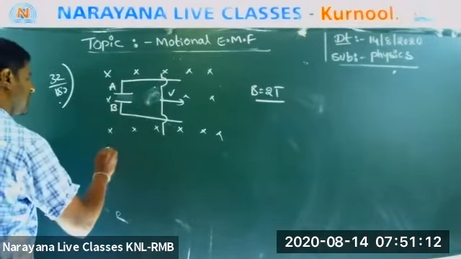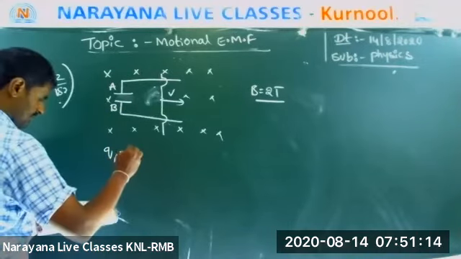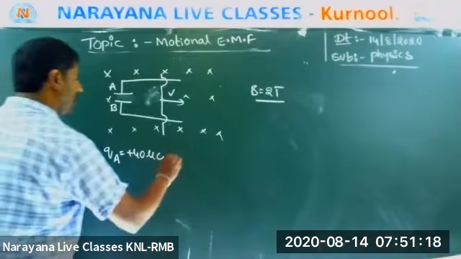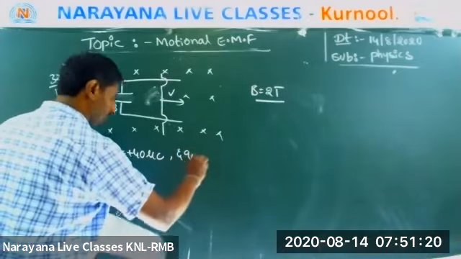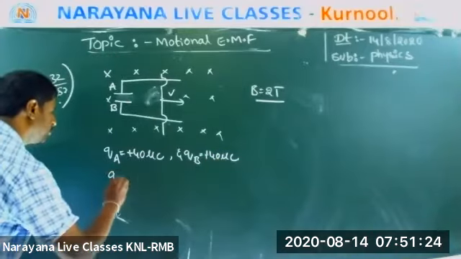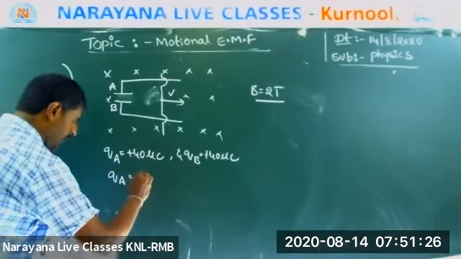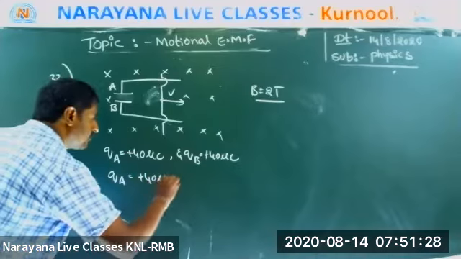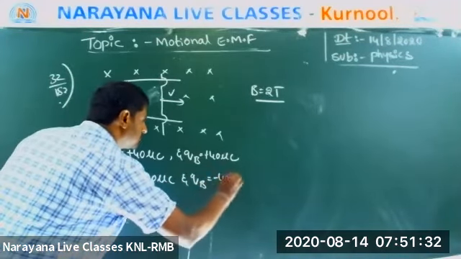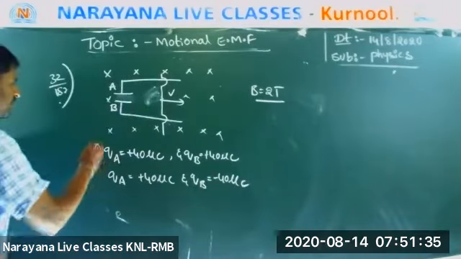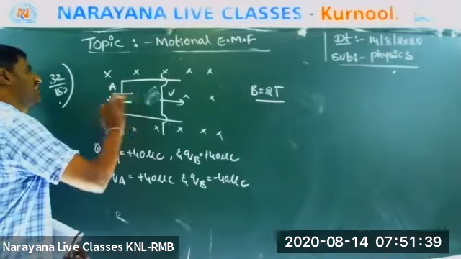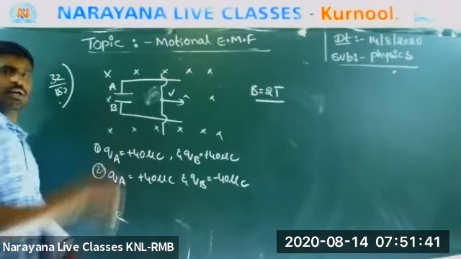Now the options are: QA is equal to plus 40 microcoulomb and QB is equal to plus 40 microcoulomb. Option 2: QA is equal to plus 40 and QB is equal to minus 40. Okay, in these two, one is right. Which answer is right?